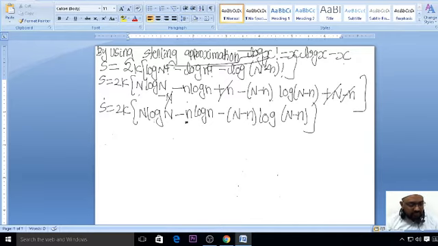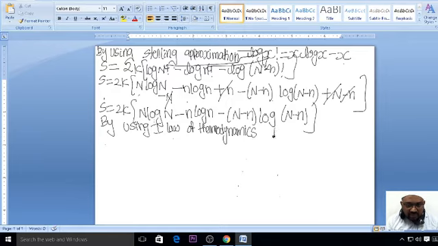Now again, by using the first law of thermodynamics, which is very clear to you, F is equal to U minus TS.